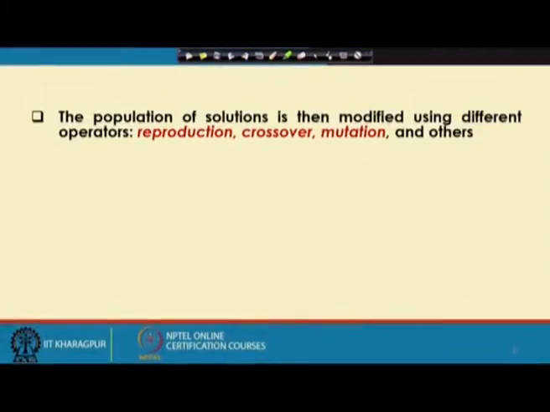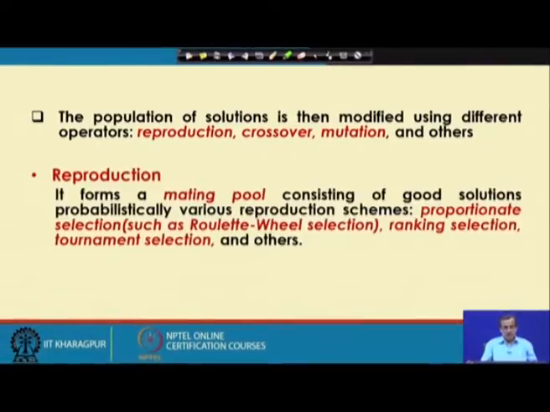Now, I have already discussed that the population of solutions is operated by the operators like reproduction, crossover and mutation, and you will be getting the modified solutions. Now, as I told, we have got different reproduction schemes, and the working principle of these will be discussed in detail with suitable examples after some time.